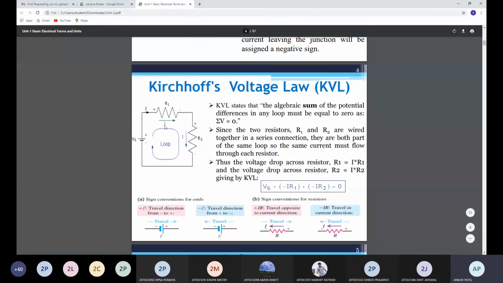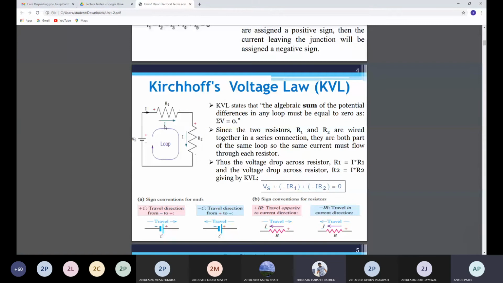Now KVL, Kirchhoff's voltage law. In any closed path of a circuit, the algebraic sum of potential differences in any loop must be equal to 0: sigma V equals 0.